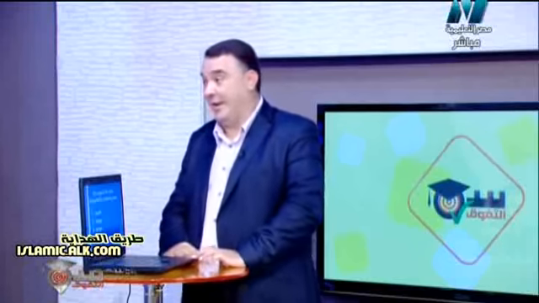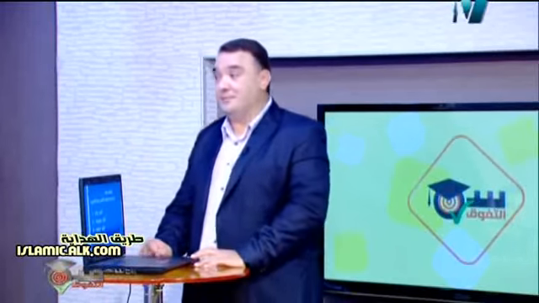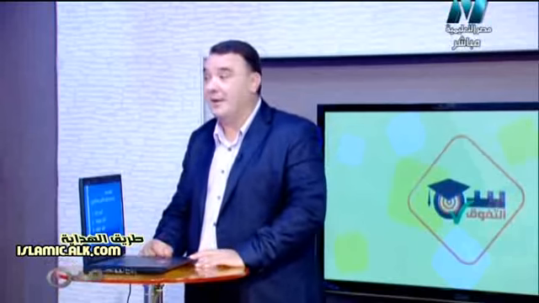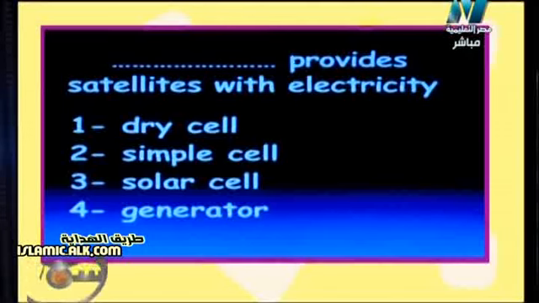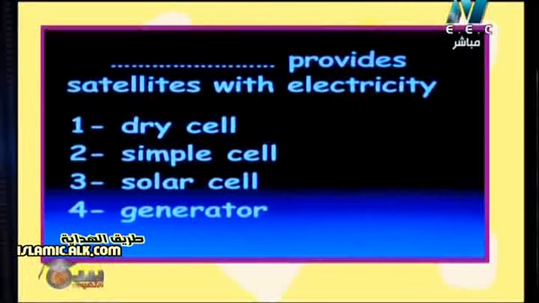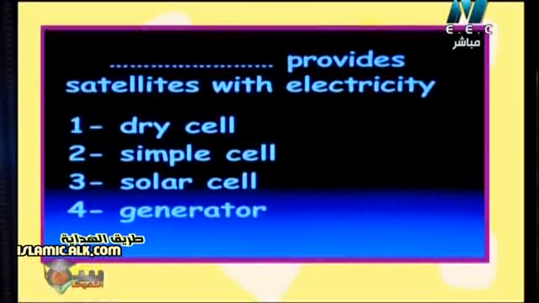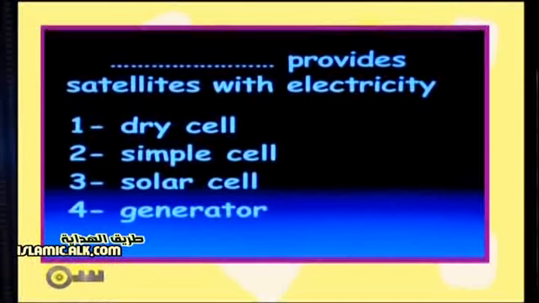So again, first team will have 4 points up to now, and second team will have 3 points still. Okay, so again the question says the organ that produces sound is the larynx. Why? Because it contains 2 vocal cords. Another question. First team, the question says what provides satellites in space with electricity: dry cell, simple cell, solar cell, generator.